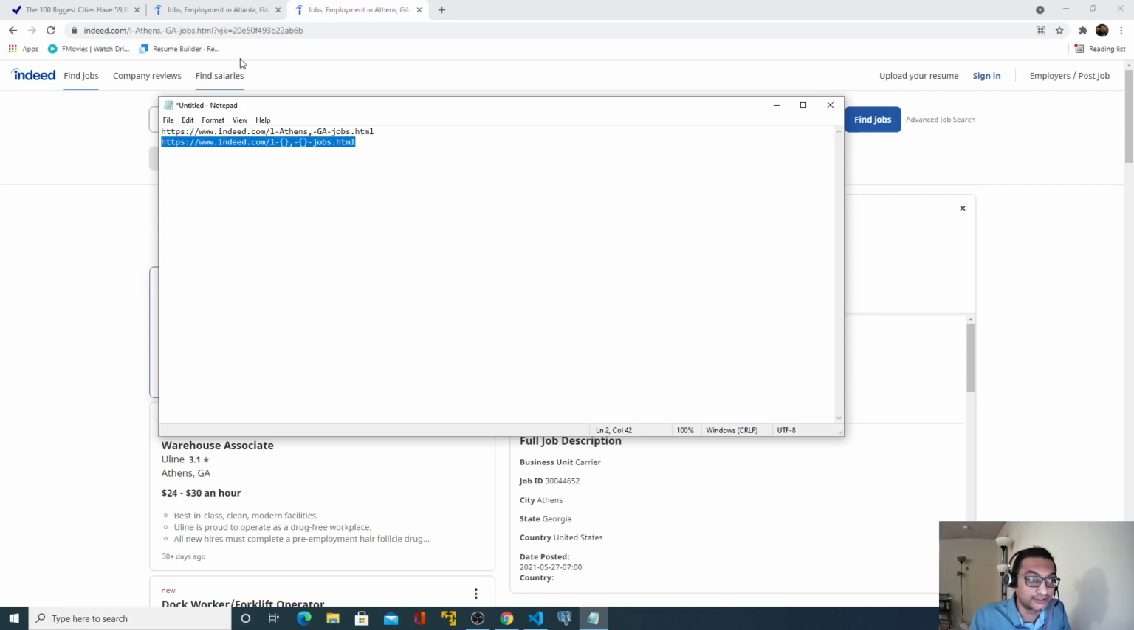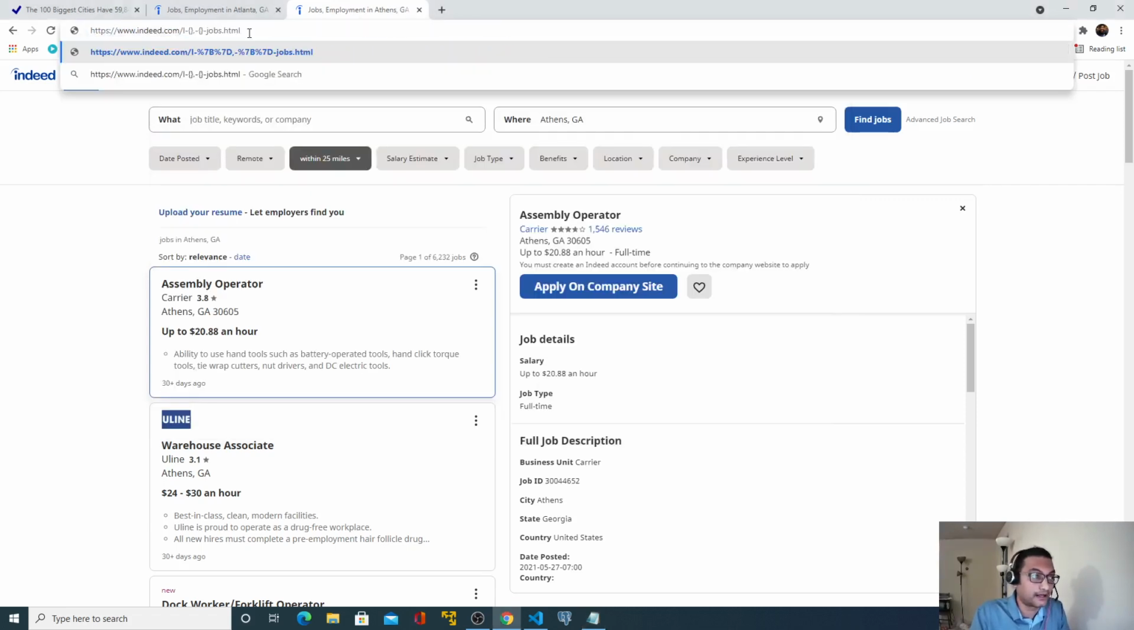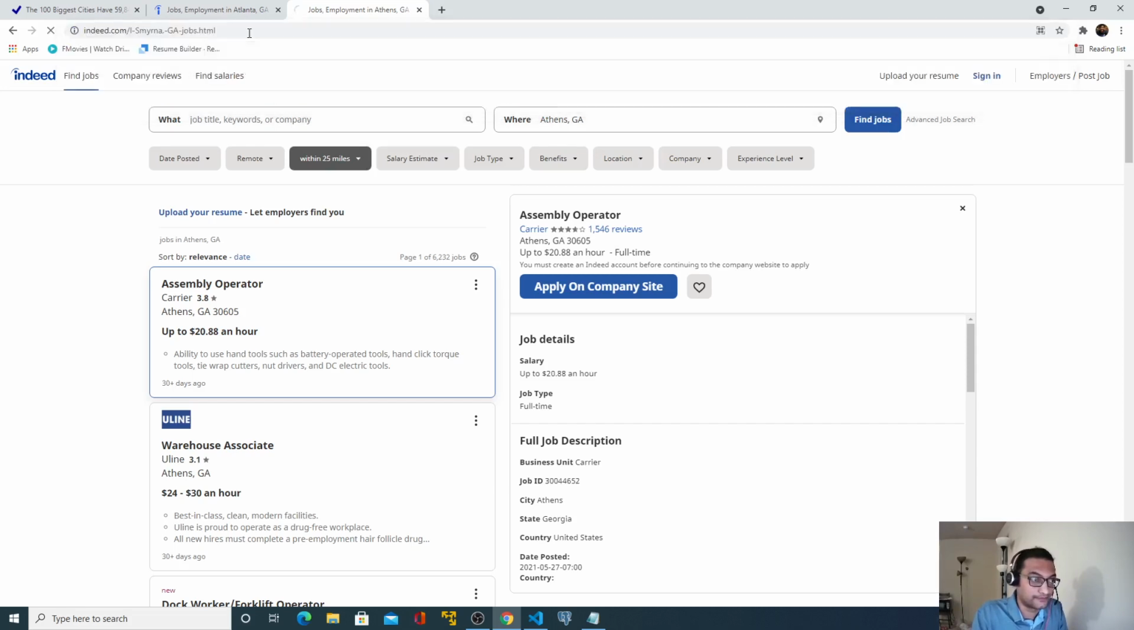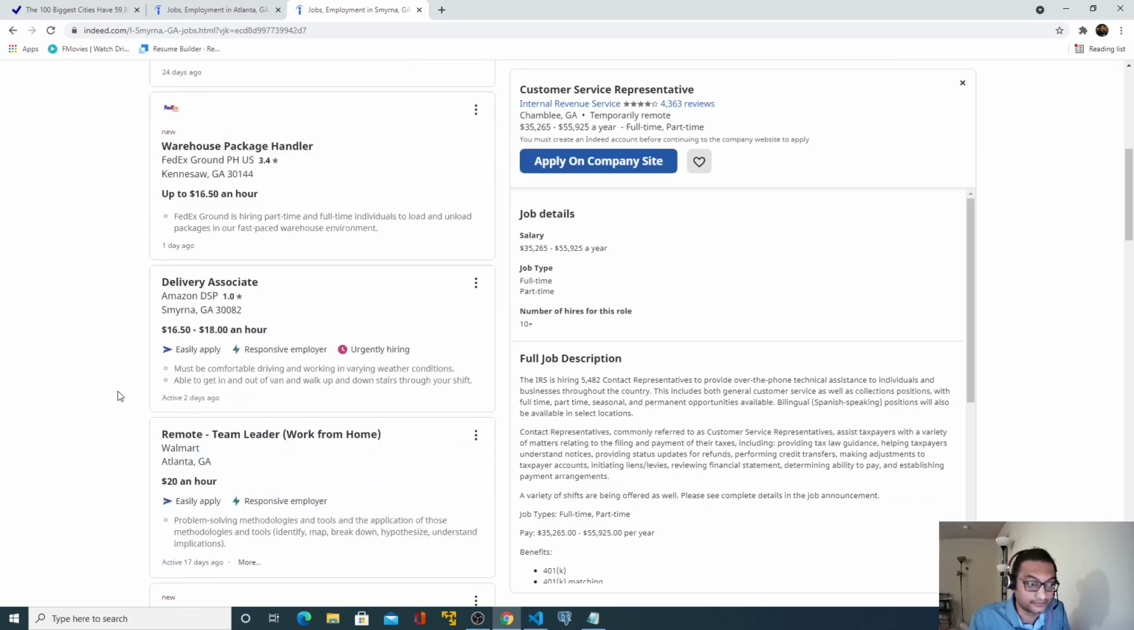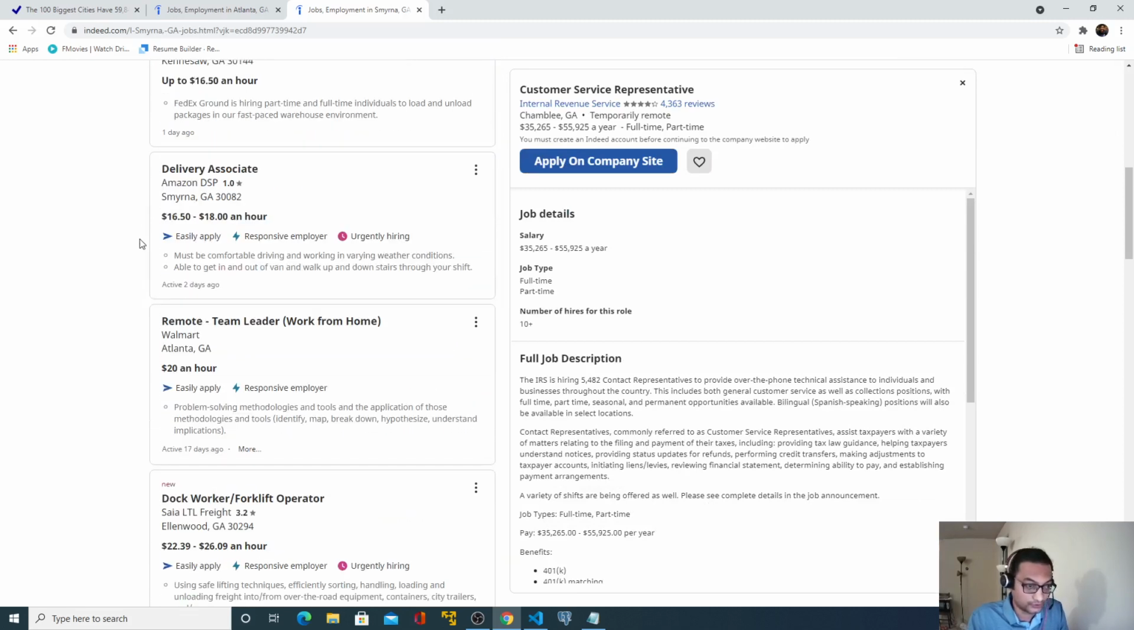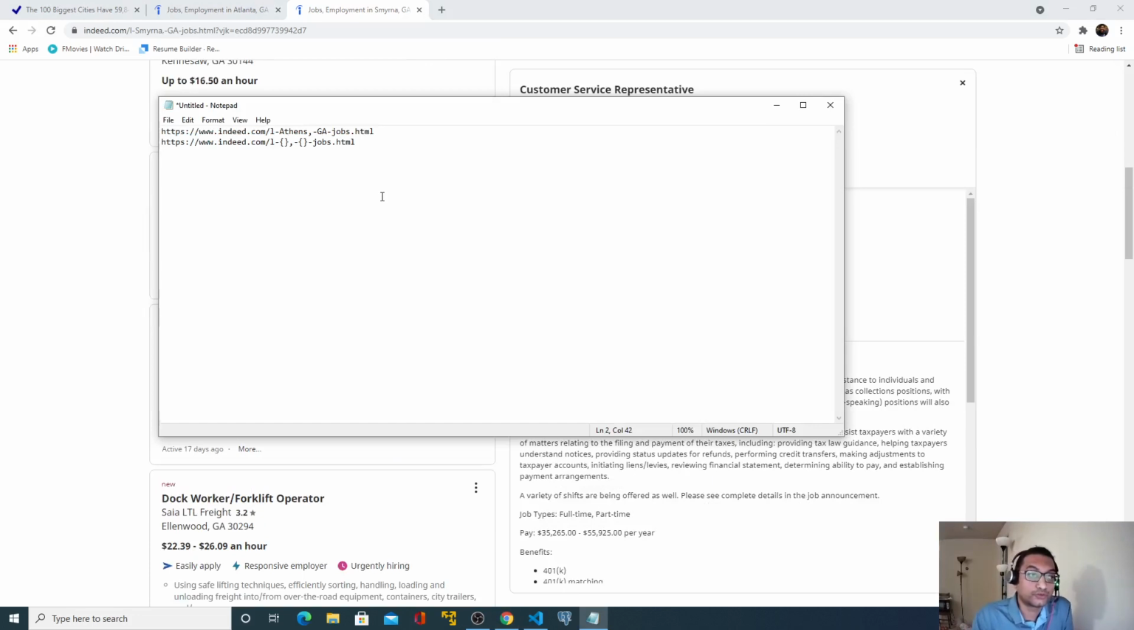So if I use this and change this value, let's say for city I give Smyrna, and for state GA, I will still get the results for that particular city. Now let's go back to our URL. What changes here is city and state. If we have a city and state combination, I can formulate this URL for that many city and state combinations, and I can extract or download the respective jobs.